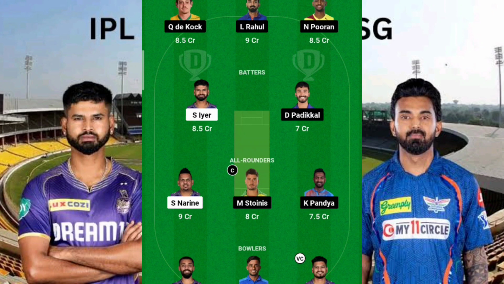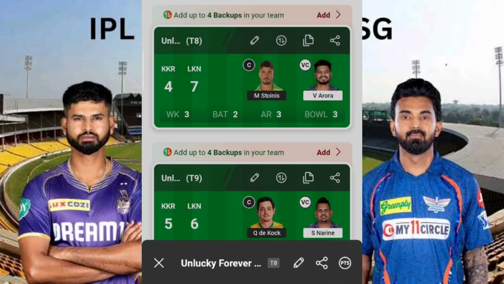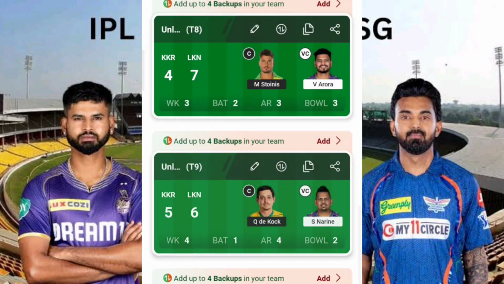The rest of the players are as they are, but you can see there's Devdutt Padikkal. I have included him in the team. Of course, two of the lefties are Quinton de Kock as well as Devdutt Padikkal. Since I'm including two lefty players, I'm excluding Mitchell Starc here, expecting that he will go wicketless. So that is what the differential pick here is about. So let's go for the next set of analysis.